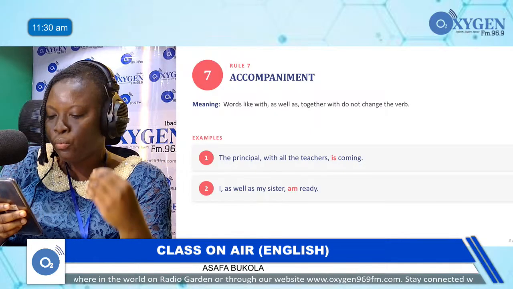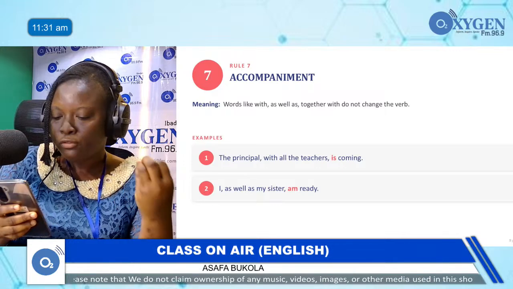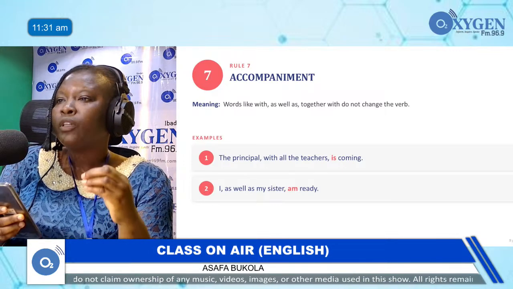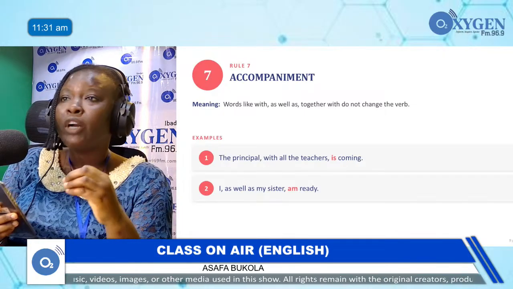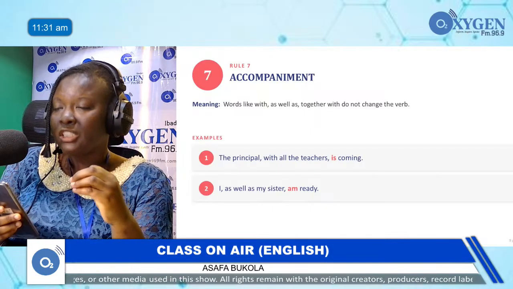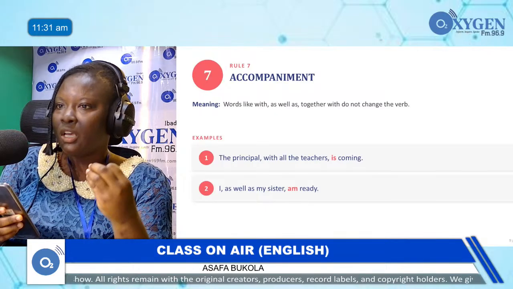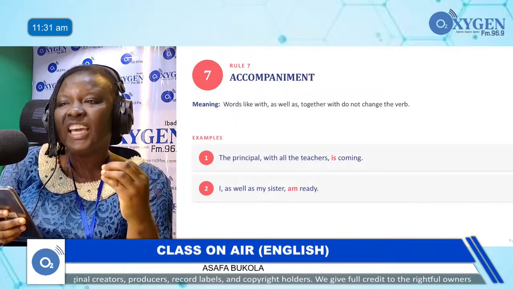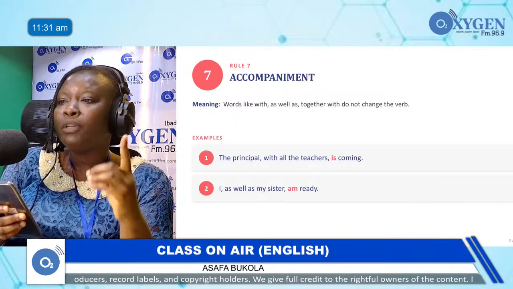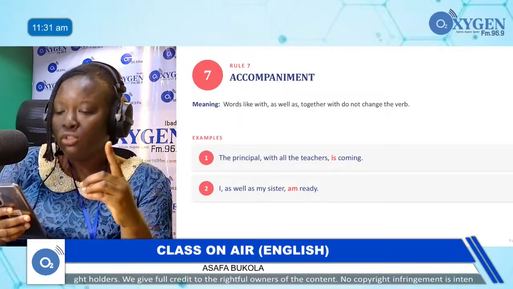With all the teachers is coming, you don't put more attention on that. With, you have to use a singular verb. Now, if the first subject is a plural subject, maybe the teachers as well as the students, you use are. Why? Because the teachers is in plural form, so your verb must also be plural, so you have to take note of that.